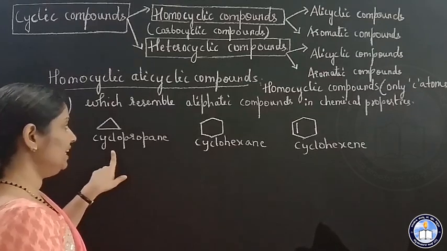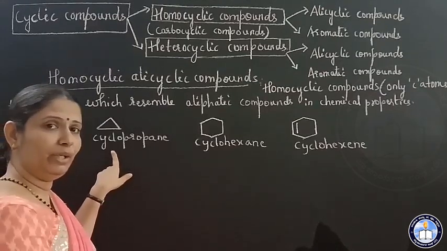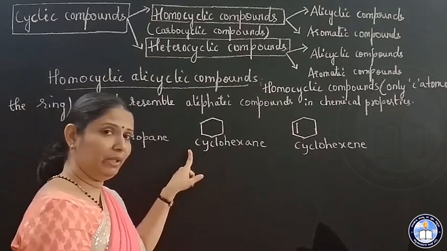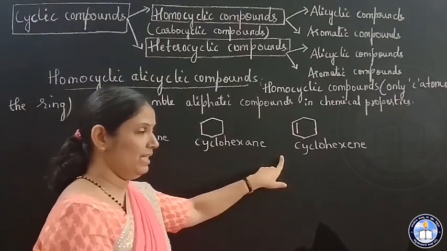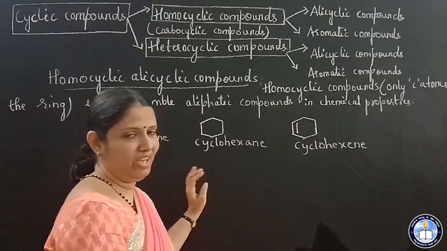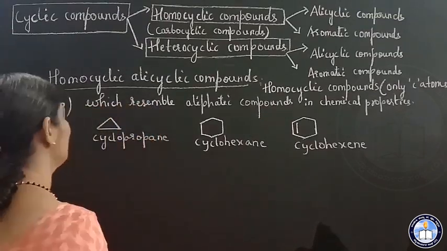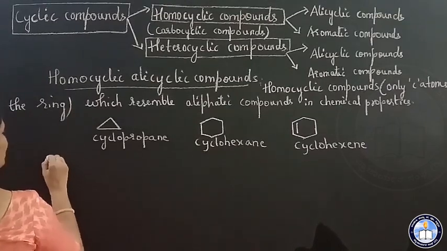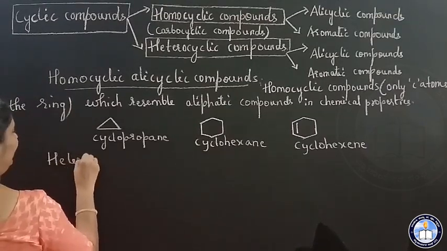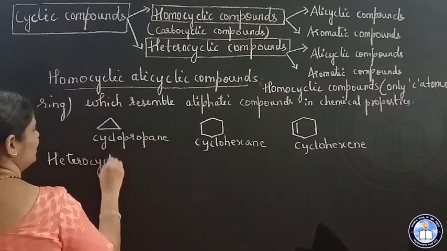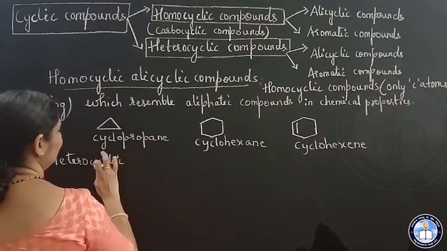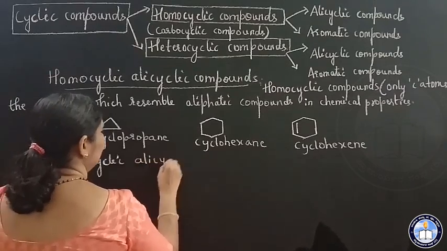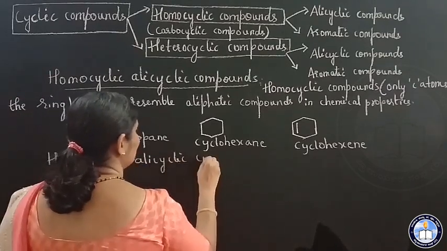Cyclopropane, its chemical properties are similar to propane. Cyclohexane, chemical properties similar to hexane. Cyclohexene, chemical properties similar to hexene. Right? So next, heterocyclic alicyclic compounds.